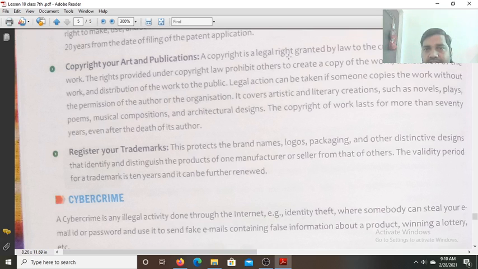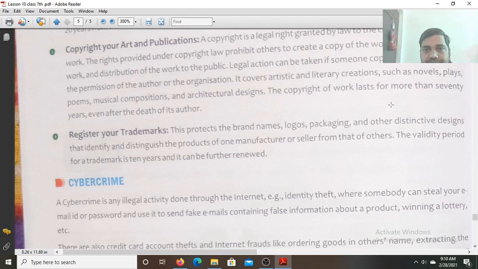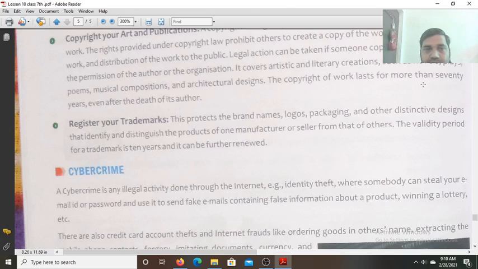Copyright, art, and publication. A copyright is a legal right granted by the law to the creator for his original work. The rights provided under the copyright law prohibit others to create a copy of the work, translation of the work, and distribution of the work to the public. So legal action can be taken if someone copies the work without the permission of the author or the organization. It covers artistic and literary creations such as novels, plays, poems, musical compositions, and architectural design. The copyright of work lasts for more than 70 years even after the death of its author.